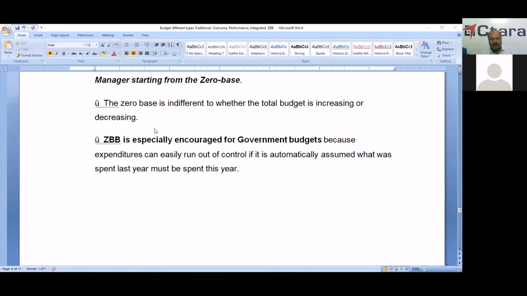This type of budgeting is very useful and ideal for government budgets, because in government budgets the expenditure can easily run out of control. It is automatically assumed that what was spent last year must be spent this year, but that is a very wrong notion. Their mentality is that whatever was spent last year is automatically required or justified in the current year also.